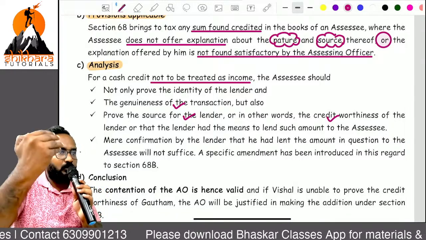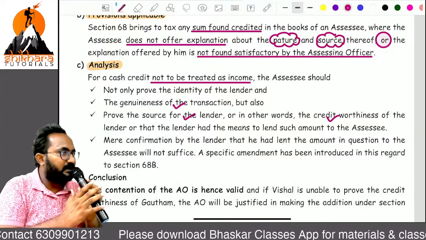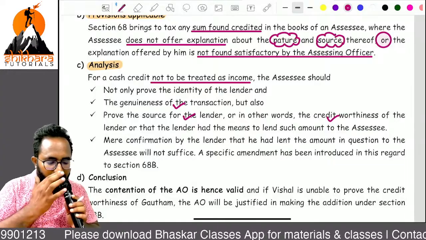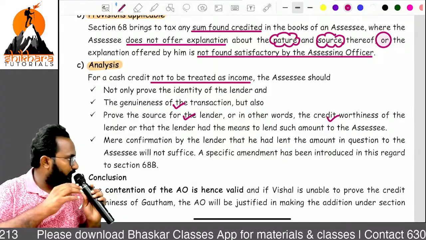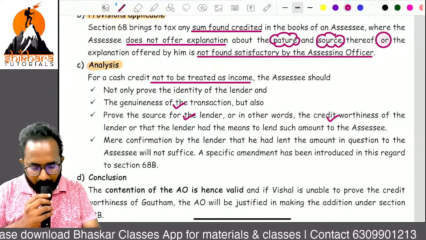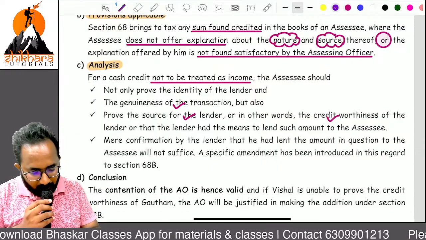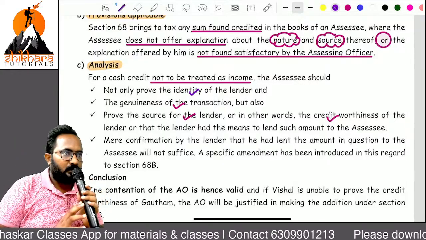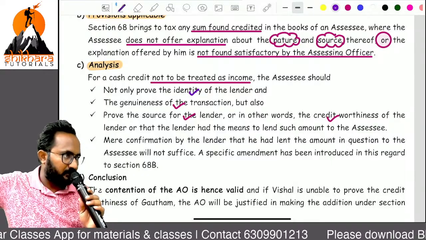If unable to prove that creditworthiness, then we can treat that as undisclosed income. Remember, here they are given in different wordings: cash credit not treated as income. So the assessee just gives that identity. Here identity is nothing but whom? Gautam. Lender identity clearly given: Gautam.